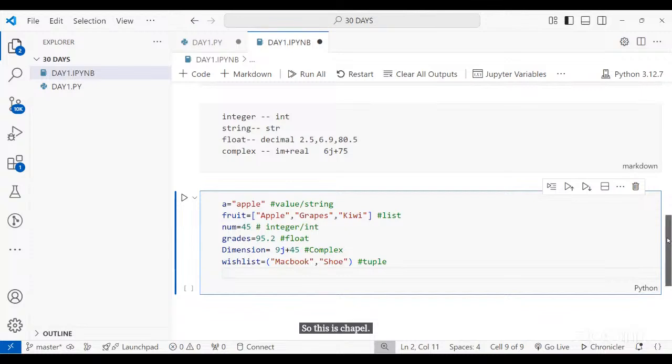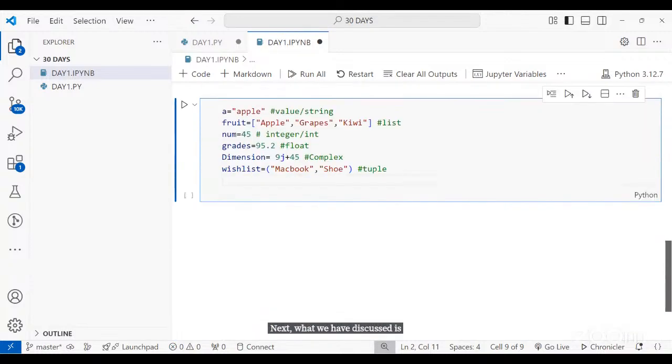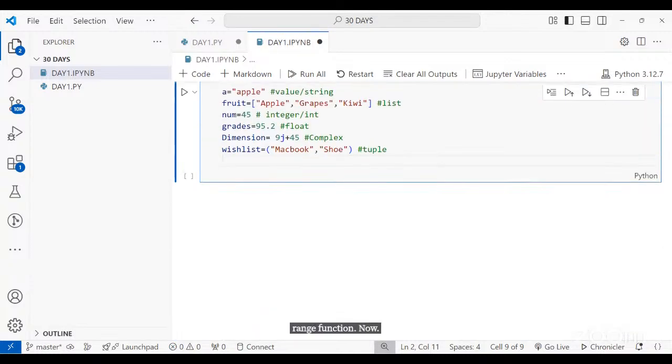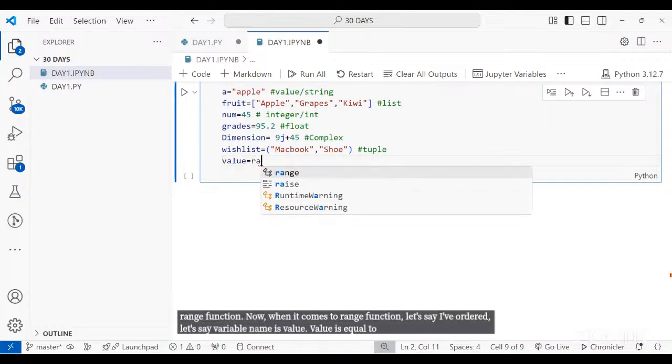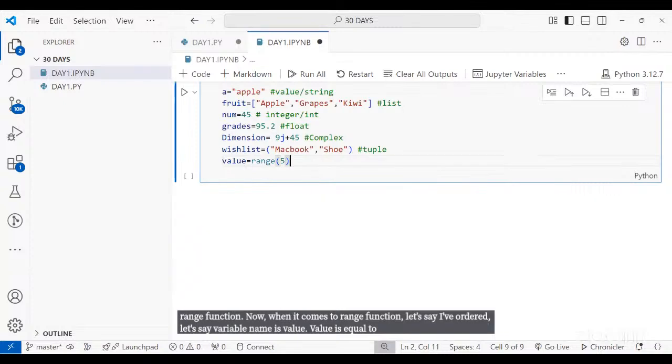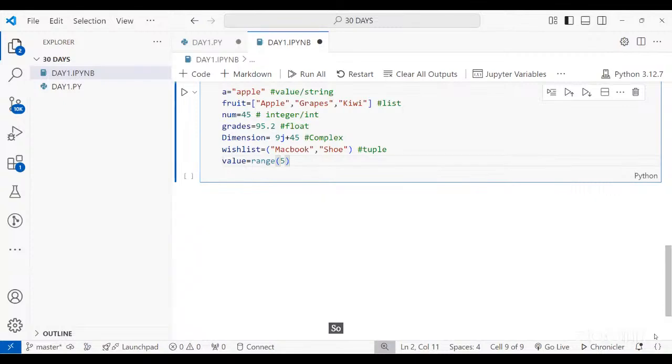Next, what we have discussed is the range function. Now, when it comes to the range function, let's say the variable name is value. Value is equal to range 5. So this will automatically store the first 5 numbers in the variable value.